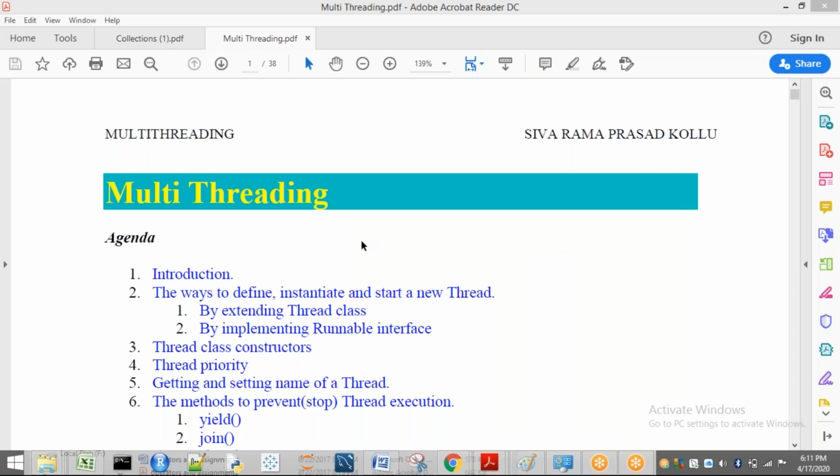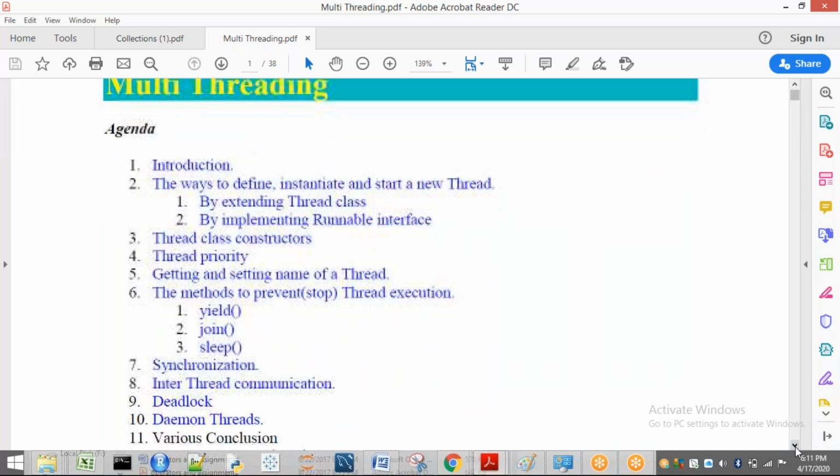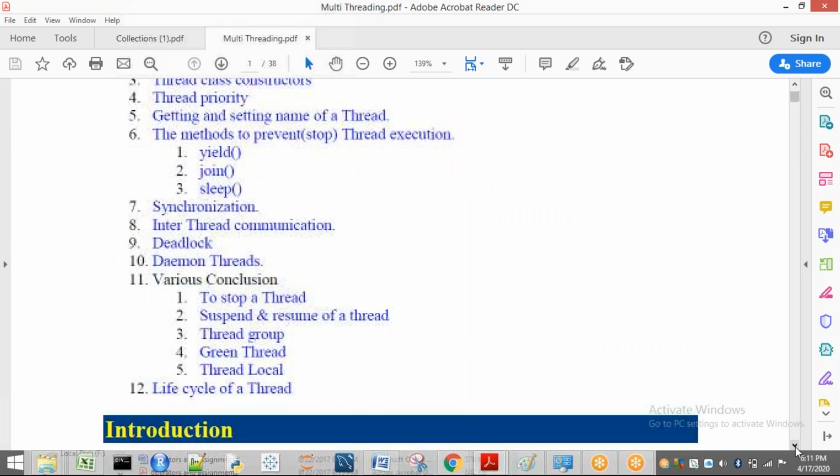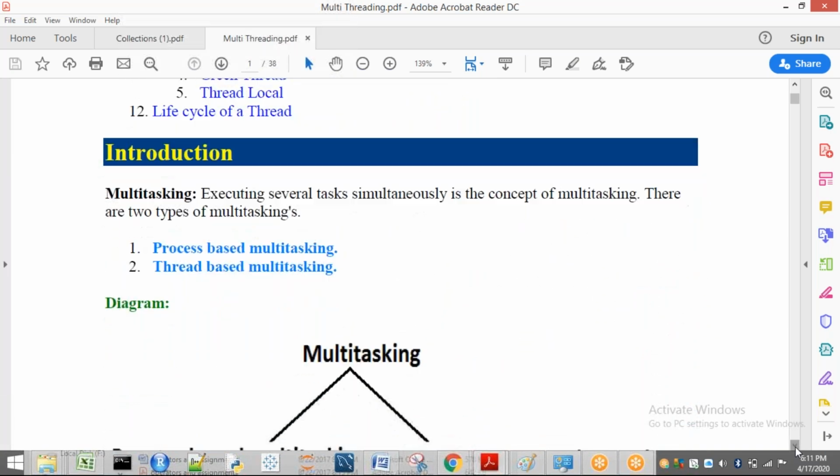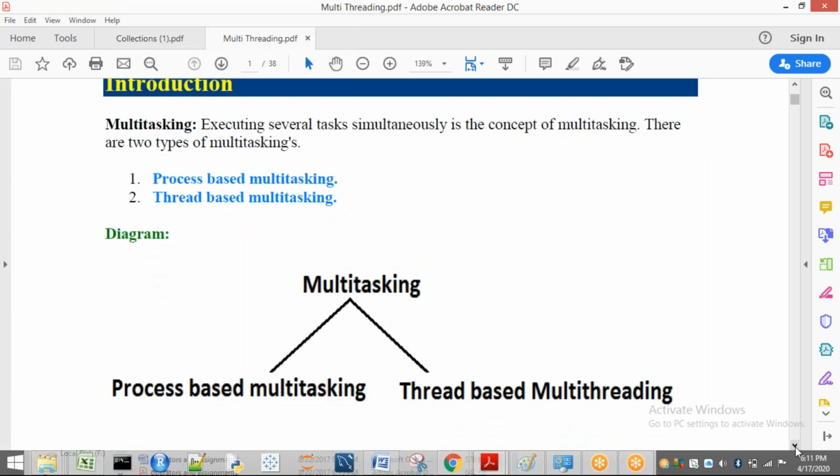So today we are going to see about the multi-threading concept. We already know briefly about this concept. Before explaining multi-threading, let us see a small example regarding multitasking and multi-threading, so that you can get a clear idea of what is meant by multitasking and what is meant by multi-threading. If we consider our computer, for example,